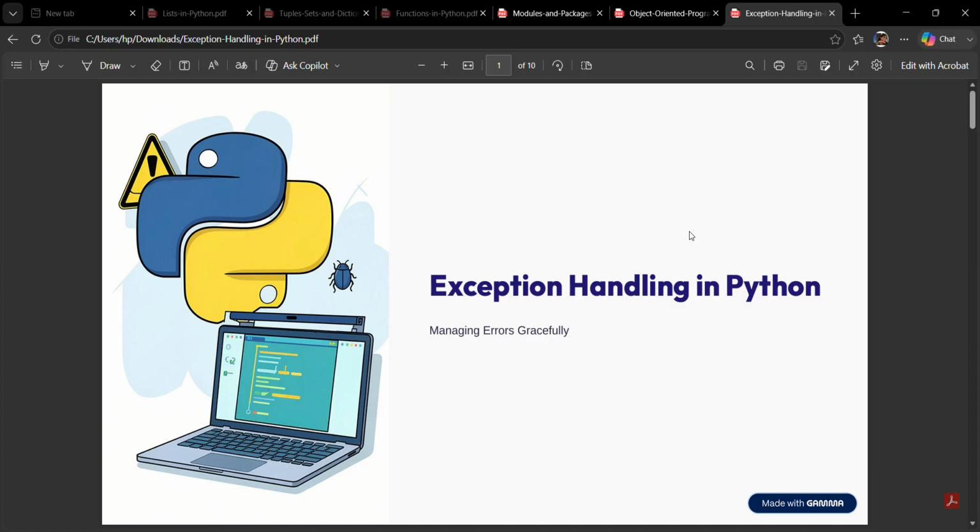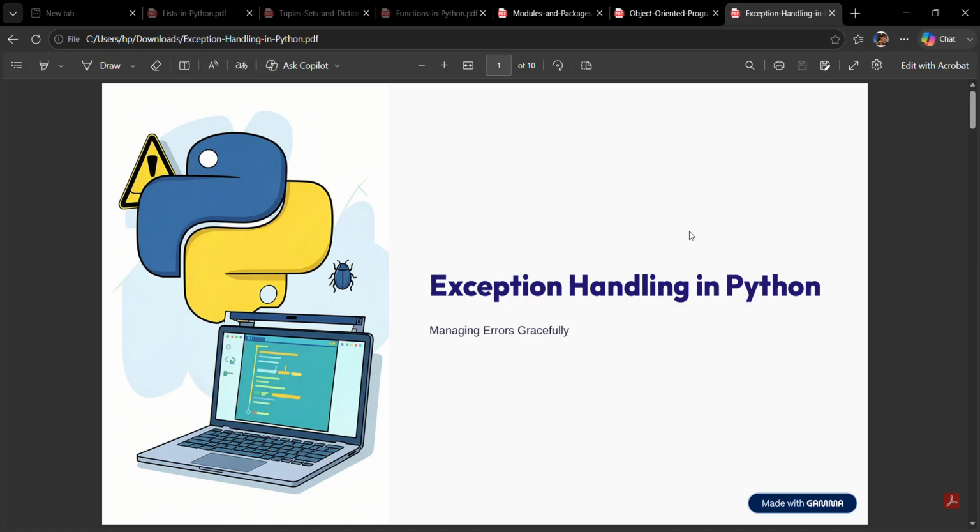No matter how carefully we write our code, errors can still happen. A user might enter invalid input, a file might not exist, or a calculation may try to divide by 0. Instead of letting our program crash, Python allows us to handle these situations using exception handling. By the end of this lesson, you will understand how to use try, except, else, finally, and raise to make your programs more reliable.